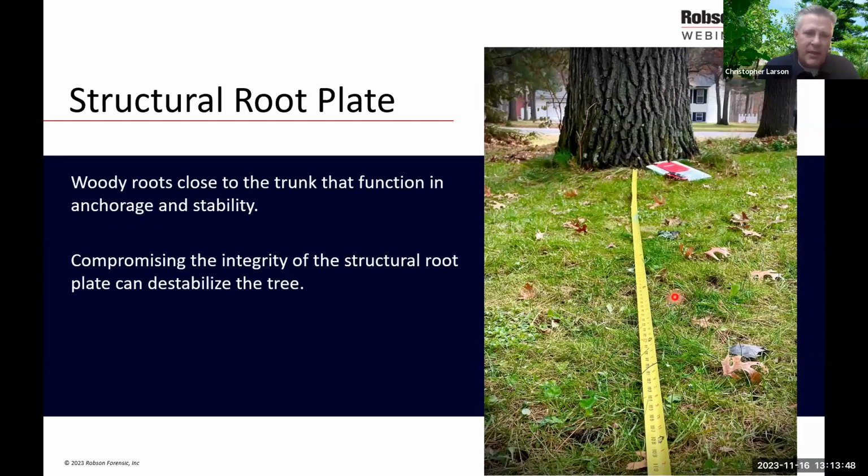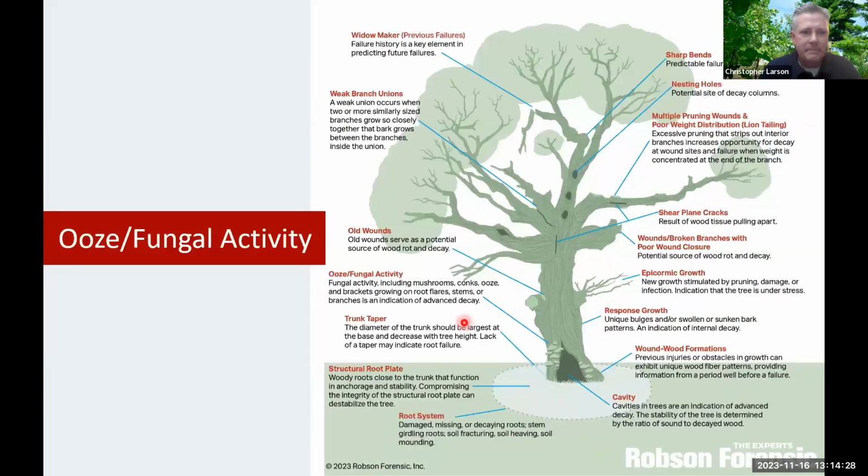And so I'll be investigating it, on an inspection, if there's any soil cracking, if this is starting to heave, or maybe an irrigation system was put in and roots were cut through, or a driveway or sidewalk were installed and those major structural roots were cut. That can instantly destabilize the tree and cause a whole tree failure. So I'm looking at those things. Sometimes I might see the fruiting bodies of mushrooms popping up from a root rot at this point because there was damage done. So those are some things that an arborist would be looking for with the structural root plate.